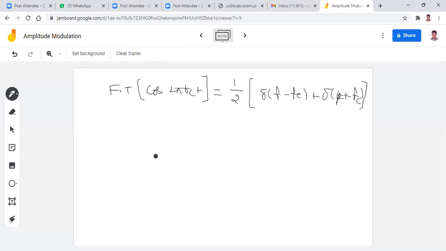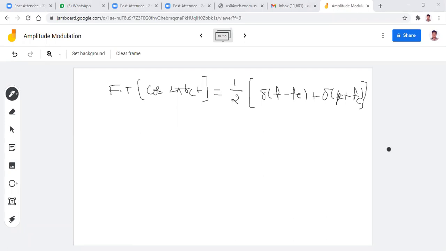But here I don't want to write in terms of omega. I want to write in terms of f, because here my consideration is that cos 2 pi fc t is the carrier signal. That's why I want to write in terms of f. So finally the formula is 1 by 2 delta of f minus fc plus delta of f plus fc.